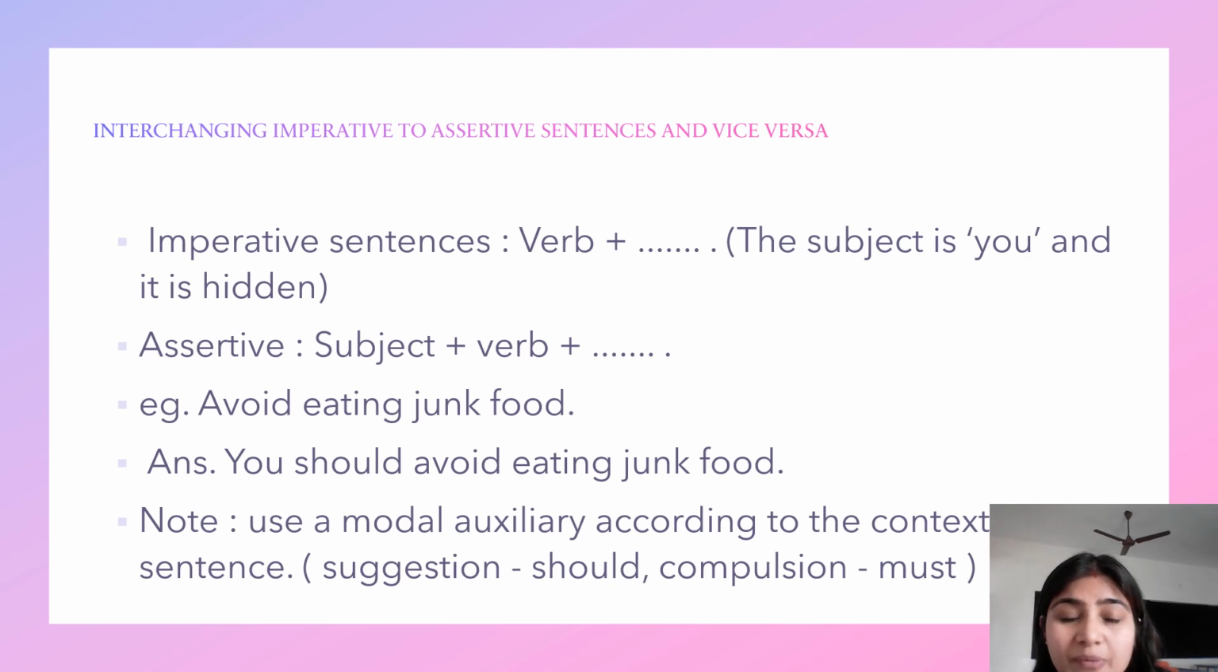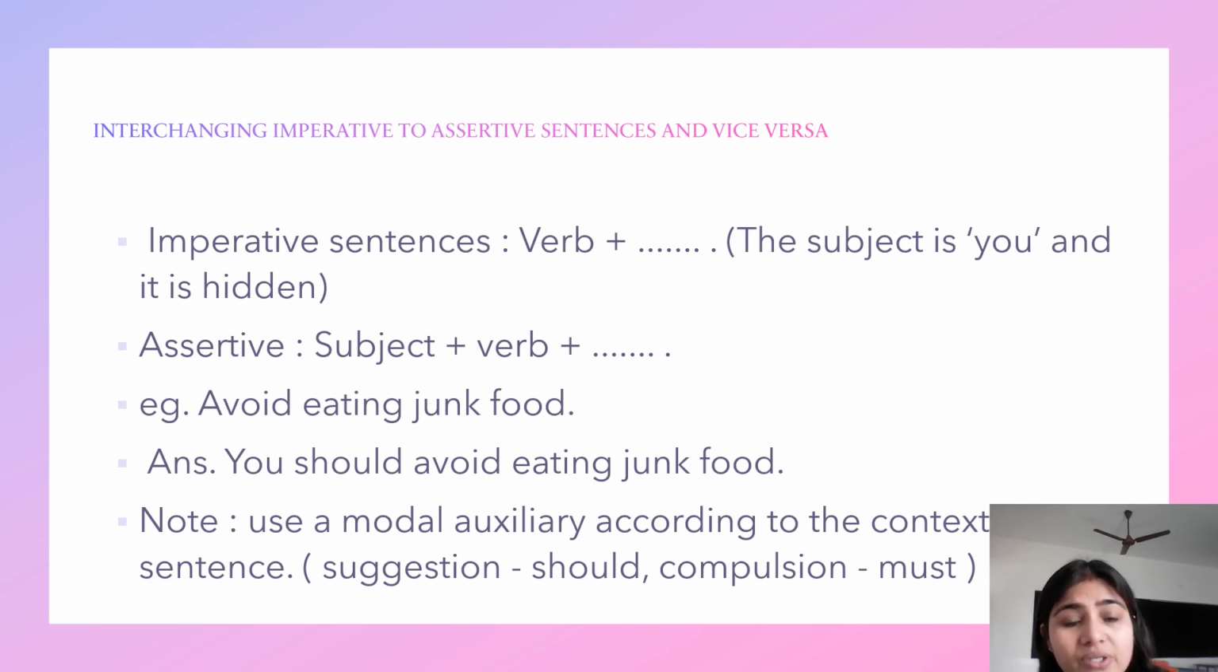So generally imperative sentences are those sentences which express a command rather than giving a statement or a question. For example, if I tell you eat your food, it's kind of giving a command, and here the subject is you and it is hidden. So most of the times in imperative sentences the subject is hidden. And what is the structure of an assertive sentence? It is subject plus verb plus rest of the action.